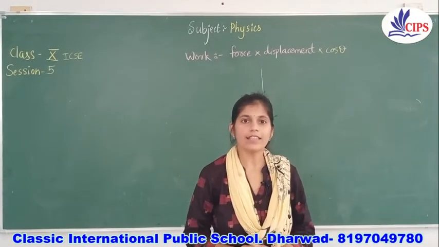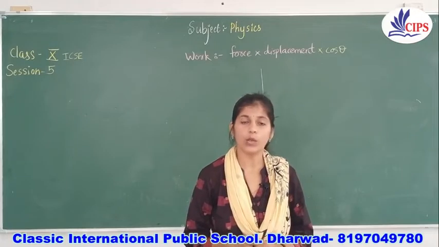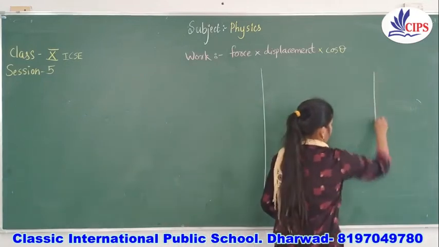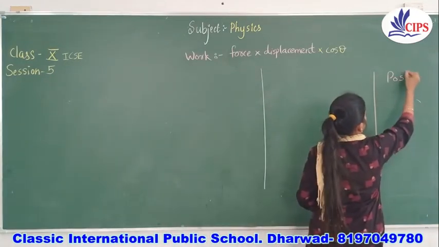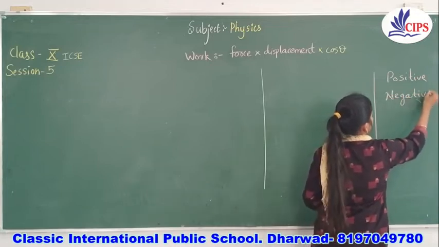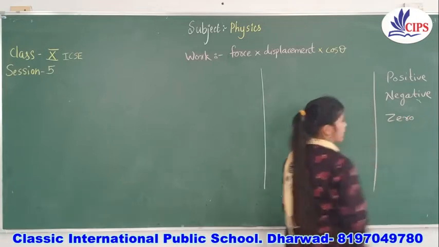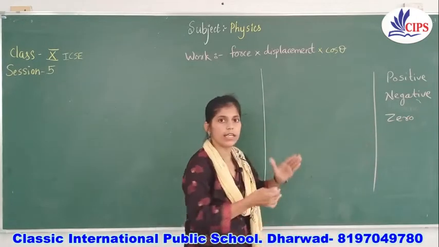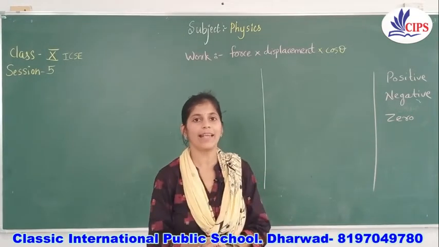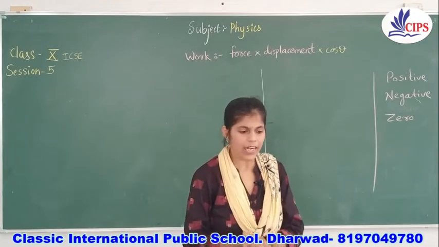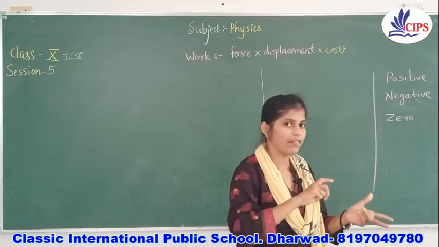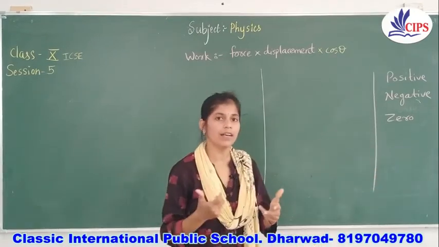Children, in earlier classes you have seen that there are only 3 types of work done. One is positive, one more was negative, and the third one was zero work done. These all things we have learned earlier. Now I have introduced you to one new formula addition, and that was cos theta. Just check out once again, you will come to know the difference between positive and negative work. Zero work done, we will learn later on.